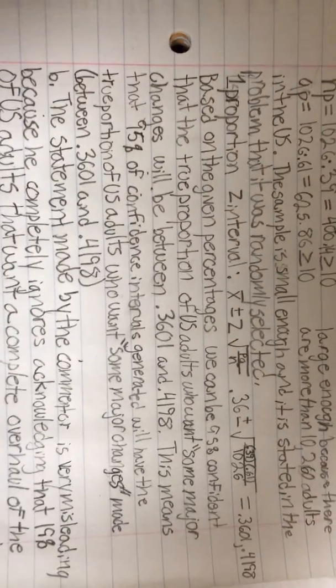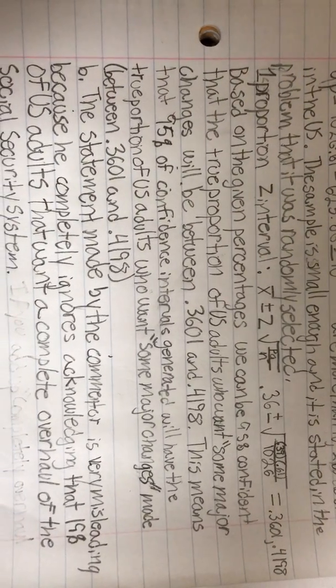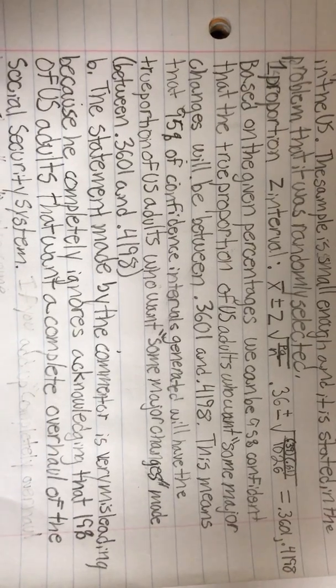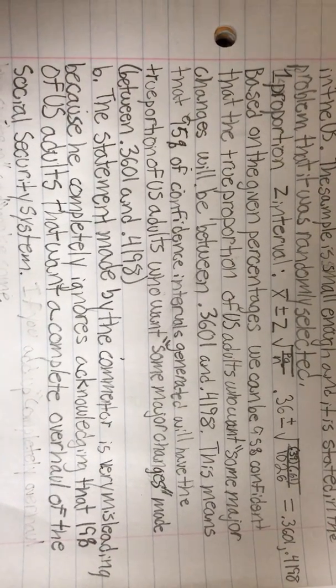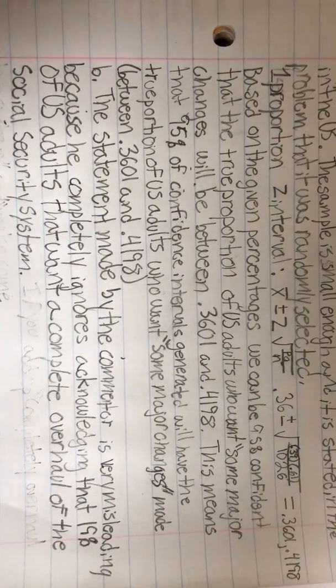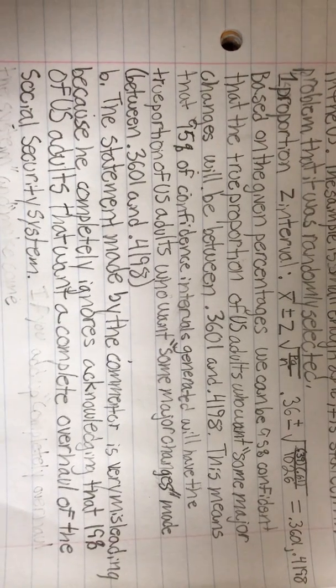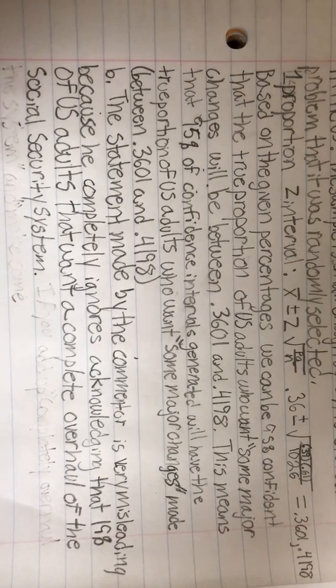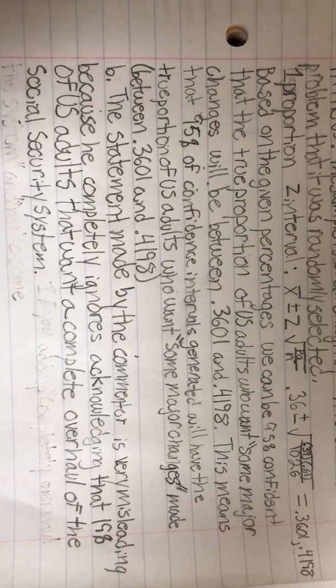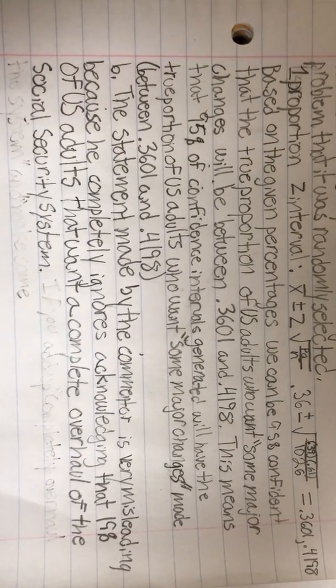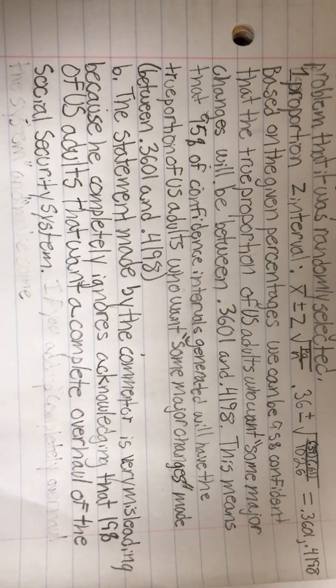0.4198. So based on the given percentages, we can be 95% confident that the true proportion of U.S. adults who want some major changes will be between 0.3601 and 0.4198. This means that the 95% confidence intervals generated will have the proportion of U.S. adults who want some major changes made between 0.3601 and